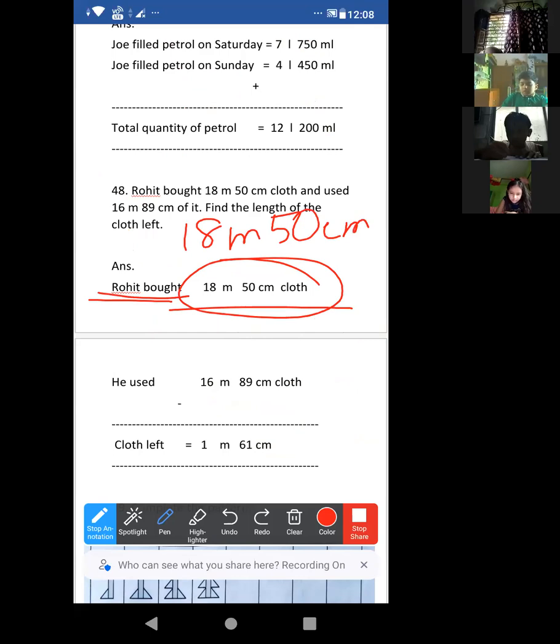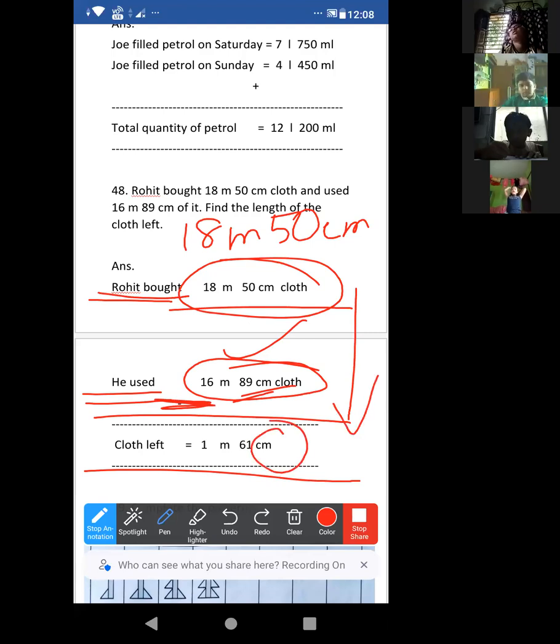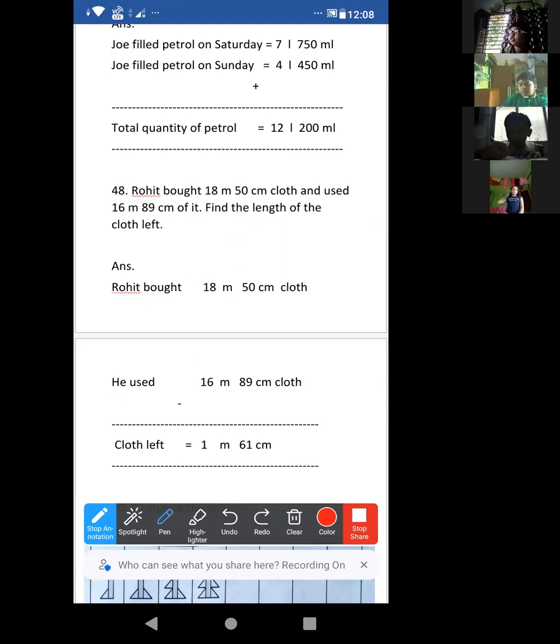And he used, meaning already it has been used. Suppose he made a shirt. That used quantity is 16 meter 89 centimeter. Now, what is the remaining quantity? The cloth left with him, normal subtraction, this one. Put the unit properly. Now, look at this answer.